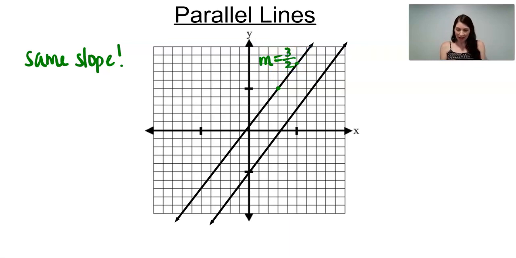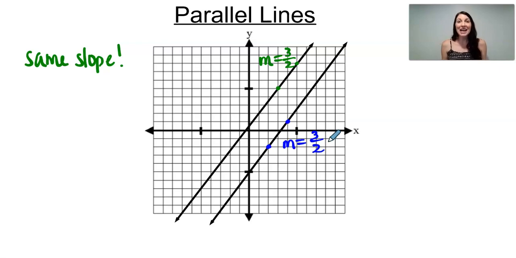Now for the slope of the bottom line, let's find a point about right there, looks good. And the next point right there. Once again, it looks like that line rises 3, and runs 2. So it looks like the slope is once again 3/2. And because those two lines have the same slope, they will never cross. Think about it. Both lines rise 3, run 2, meaning they will never cross.